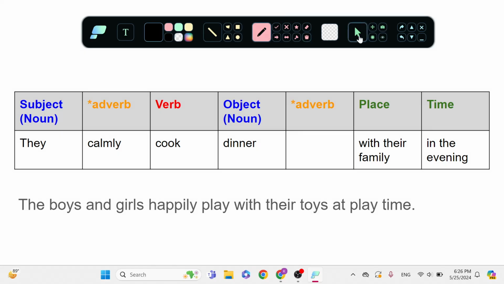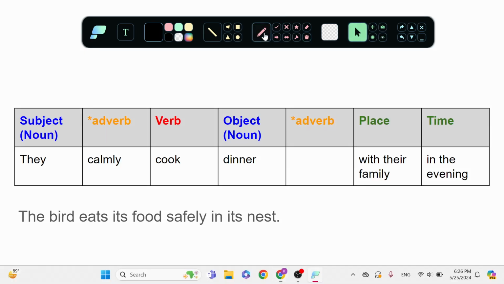Okay. One more. The bird eats its food safely in its nest. What is the subject, the person, place, or thing? The bird. The bird is the thing. The bird eats. Wait, do you see ly? No, so this is the verb. The bird eats its food. What is food?